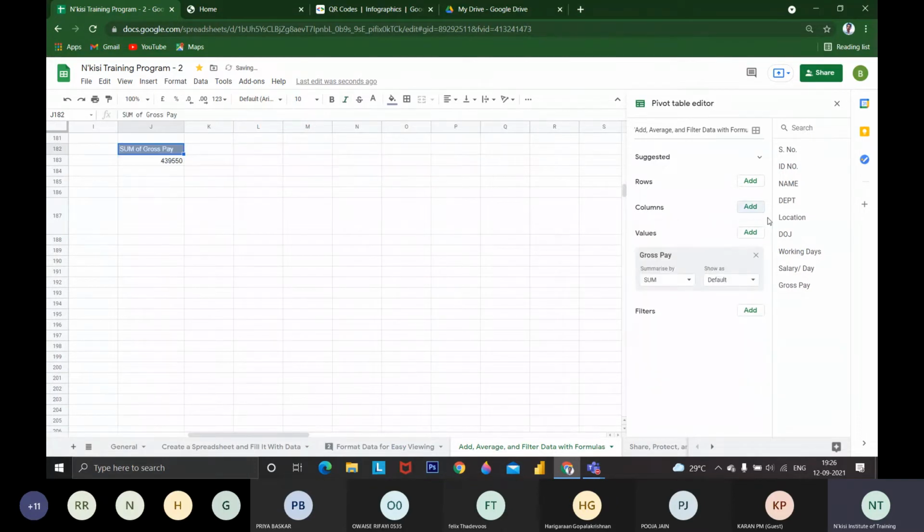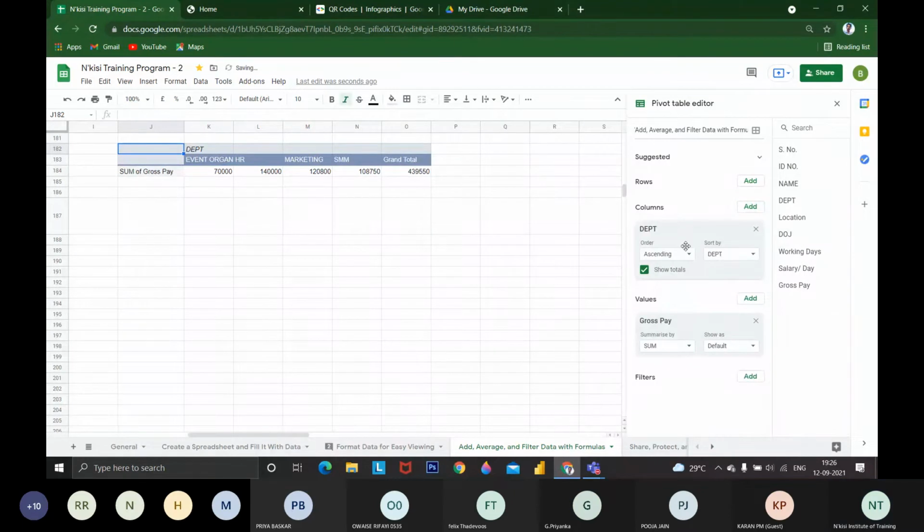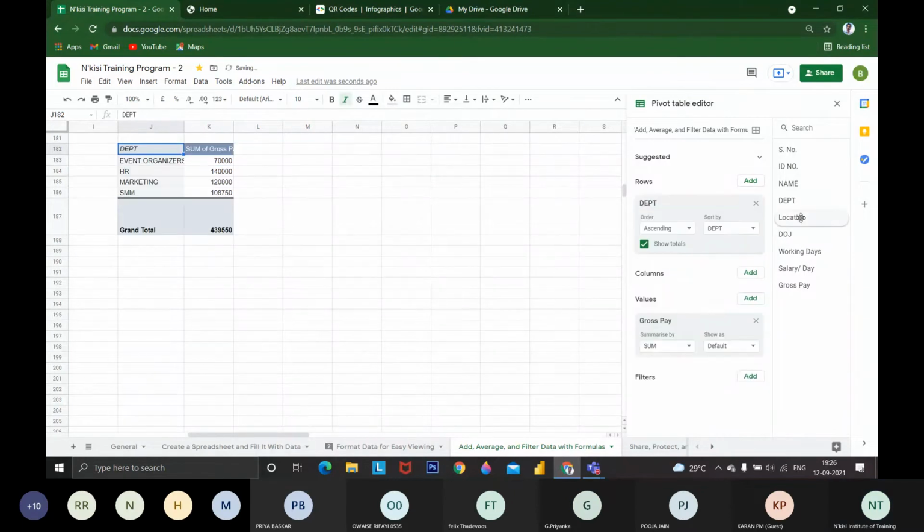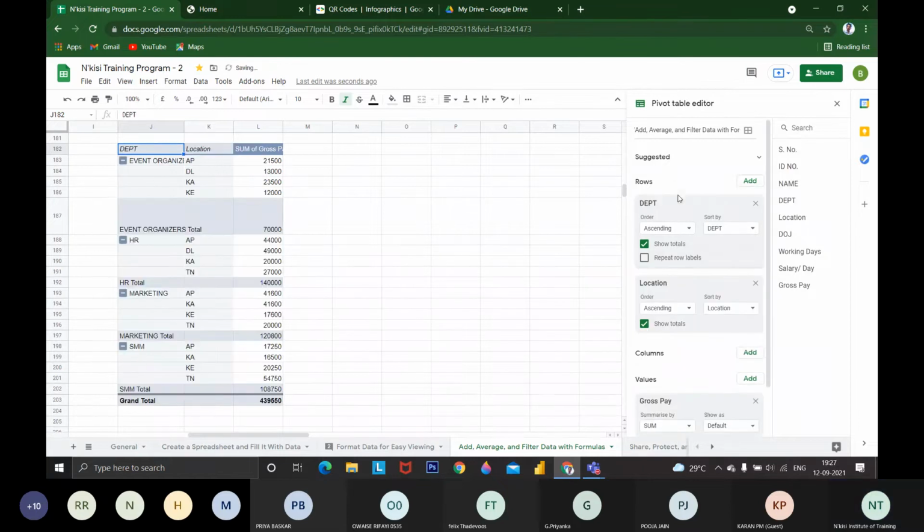If you want department wise and location wise, if I'm adding both the things, you will be getting both the data. You could see that, right? For event organizers, for four locations, you will be getting gross pay. For HR, you will be getting four pay. Based on what we are dropping, it will be giving all the data.